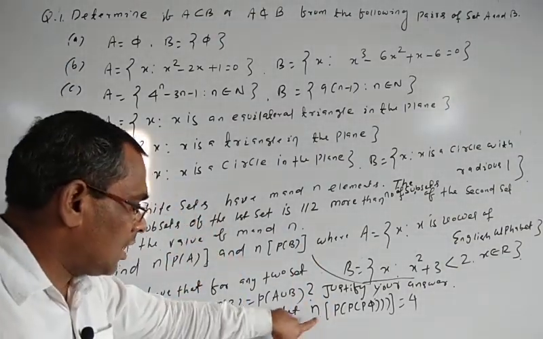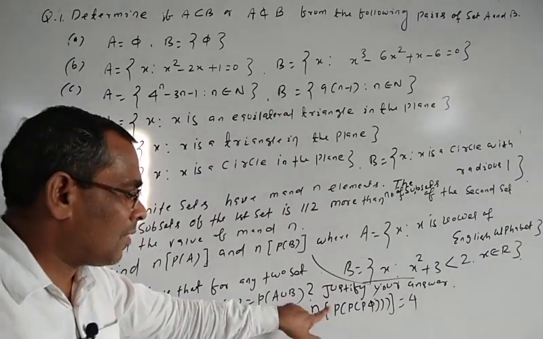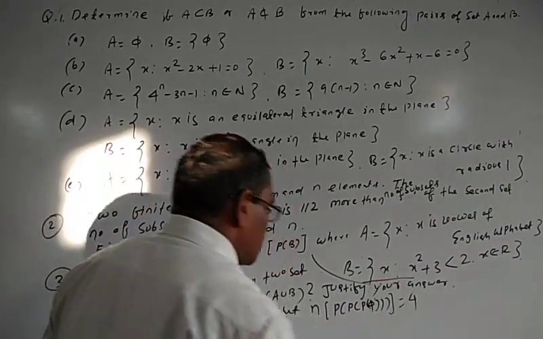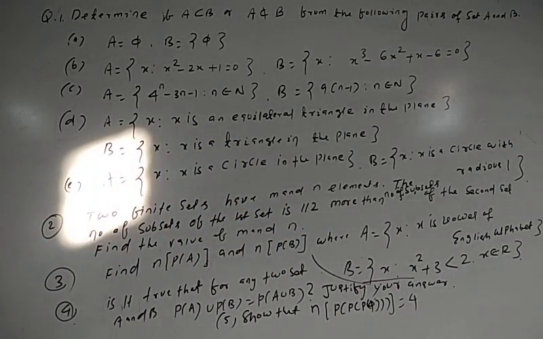Then show that n of, meaning the cardinality of, the power set of the power set of the power set of phi is equal to 4. Okay. So these are all the questions for you to practice. In the next class we will do set operations. Thank you.